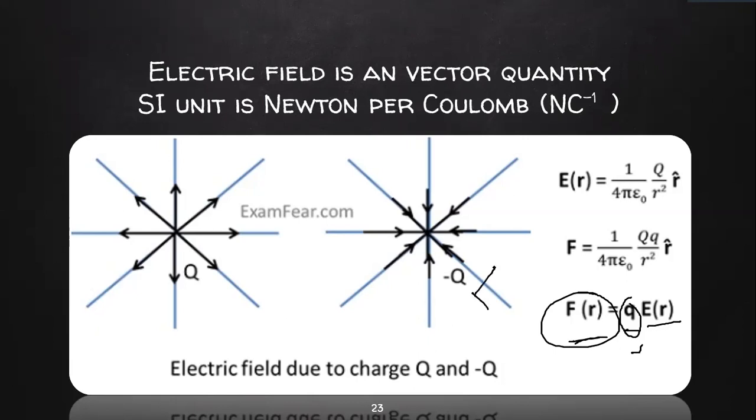I can rewrite it as F by Q is equal to E. So I'm going to substitute for F. I know the formula for F. F is equal to 1 by 4 pi epsilon naught Q1 Q2 by R square, divided by Q. Q and Q get cancelled and I get a formula for my electric field. So this is my formula for the electric field due to a charge Q.